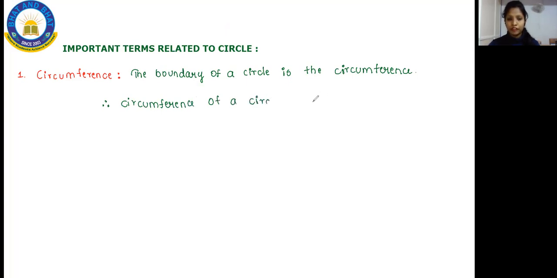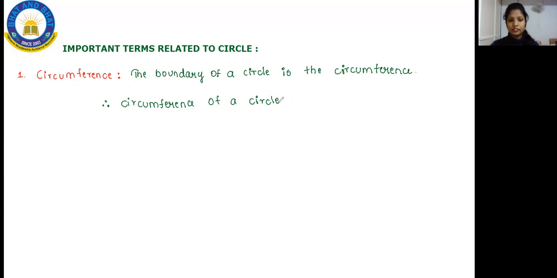Whenever you want to find this, we use 2 into OP, which is equal to 2R. So it is the formula we use, but when we go on with the problems in detail, I'll teach you how to use the formula. Right now, you can just go through this. And you can ask me, ma'am, how OP and all. OP you can refer. Okay, I'm sorry.